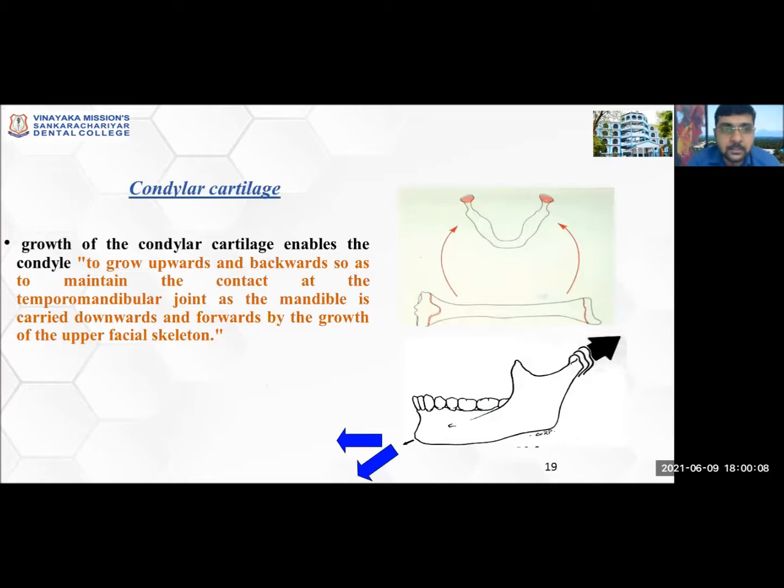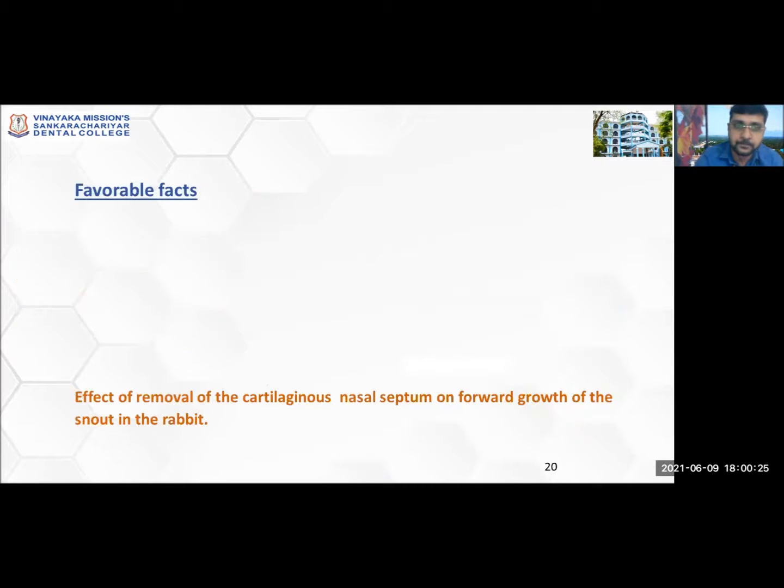The next one is the growth of the mandible. He explained with the help of the condylar cartilage, which will lead to the downward and forward growth of the mandible by an upward thrust created at the temporomandibular joint by the growth of the condyle. So this is how the mandible grows.